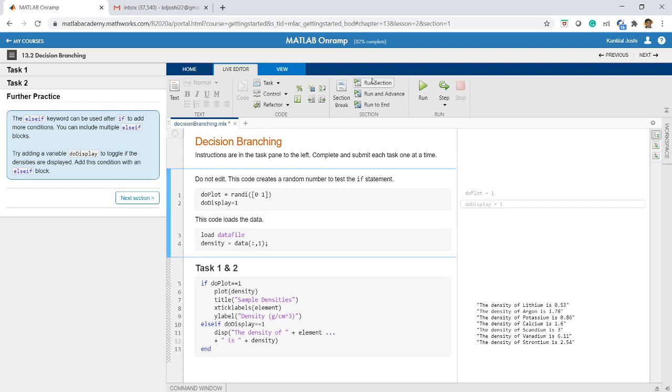If I run this section, then I'll get this output because my do display variable is holding the value 1. If I make this do display as 0 and run the code once again, then this output will not be displayed. Why? Because now both the conditions will not be satisfied, right? So this way you can use if, else and else if constructs in MATLAB.